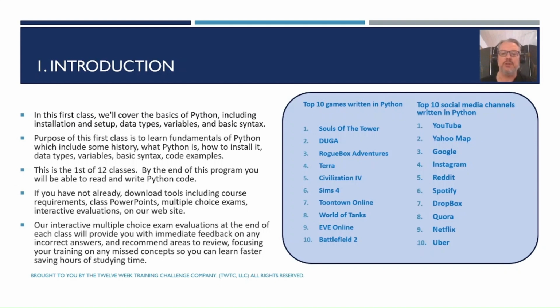Our interactive multiple choice exam evaluations at the end of each class are going to provide you with immediate feedback. This is really what differentiates us from other Python training classes and is going to speed up your learning, saving hours of studying time, because you're only going to be reviewing the material that you missed, and not all the other material that you got right. You'll learn much faster than you do in other courses. And we're using AI to provide that information to you.